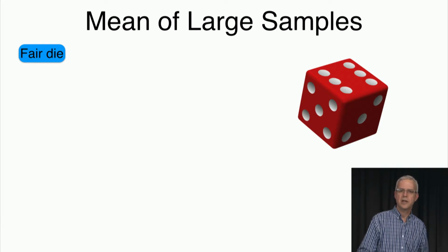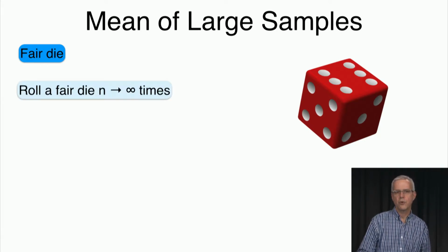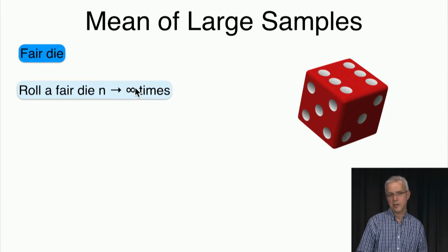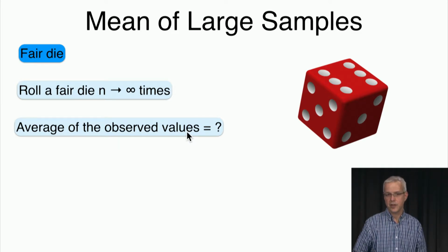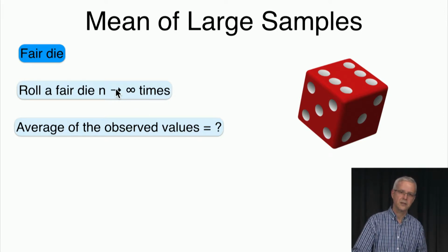So let's consider a fair die first. We roll the fair die n times, and this number n is going to be very large. Let's say it goes to infinity. And we ask, what is the average of the observed values that we get? We look at each element that we observe n times, sum those n elements up, and divide by n. What is that going to be?